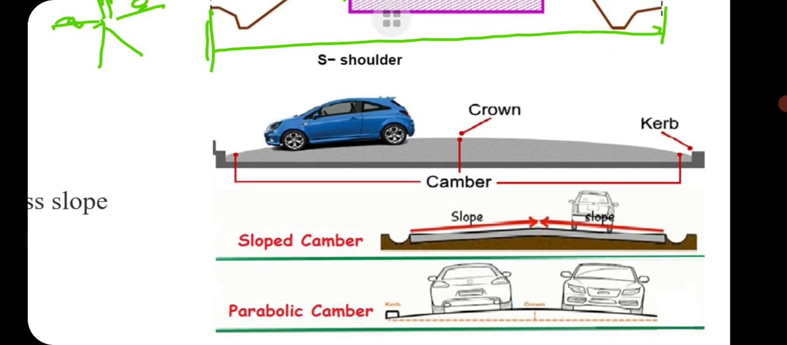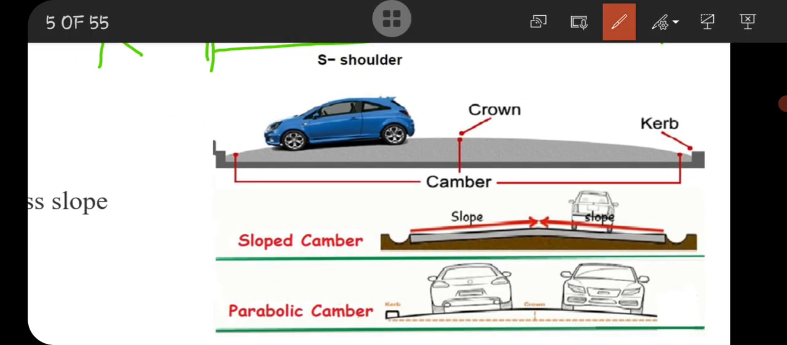Then here is a cross section of a road. In pavement surface characteristics we have already discussed the draining property. To drain out the water, a thing provided is camber. What is camber? Camber is when the middle portion of the road is raised with respect to the edge, and the topmost point of the camber is known as crown.